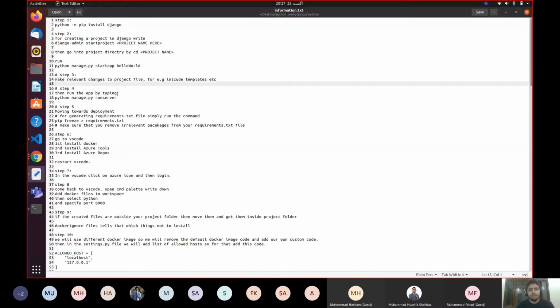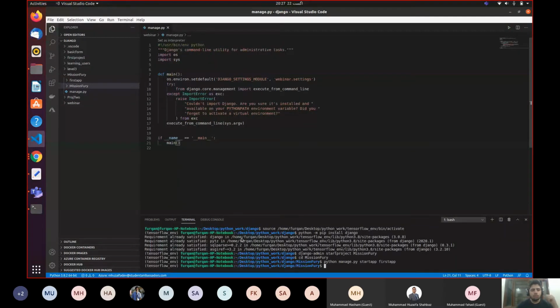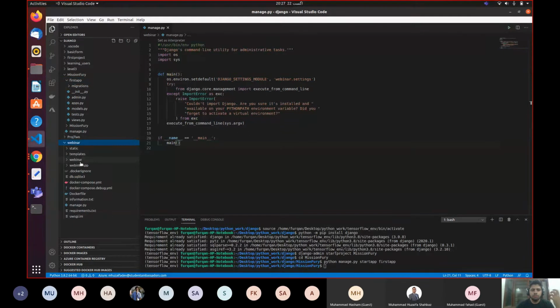Step number 3, make relevant changes to the project file, for example, include templates, etc. So now that we have created our project, what are we going to do? Now we will do some changes in the code so that we can run a basic Django app locally. So what are those changes that we are going to do?